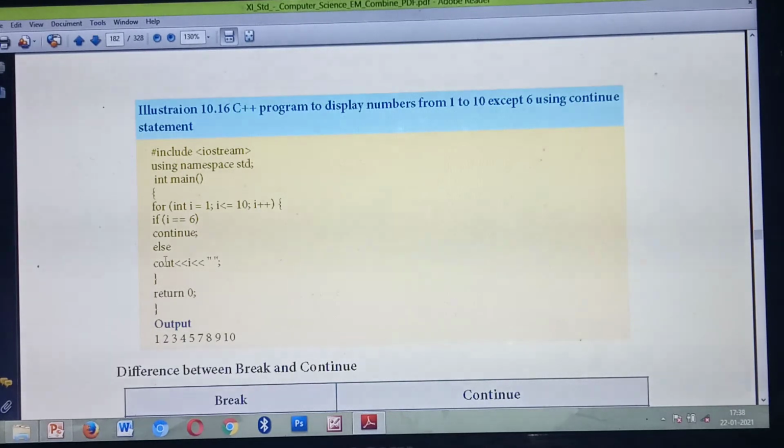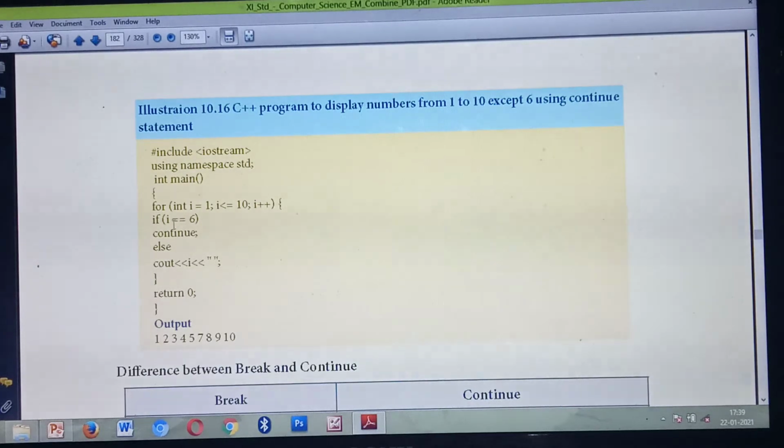Else, cout i. See the output: 1 2 3 4. First it checks the value is 1, less than 10, so it will print. Then the next value is 2, less than 10, print. Likewise 3, 4, 5. So once the value is 6: first, 1 — is 1 double equal to 6? No.